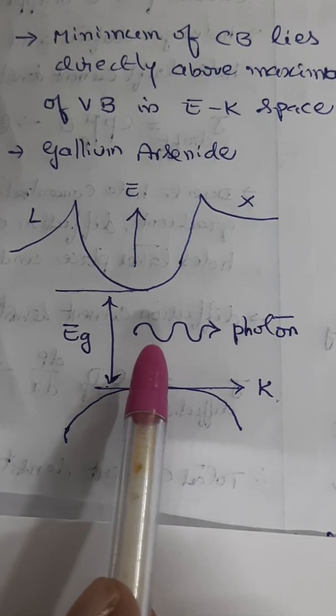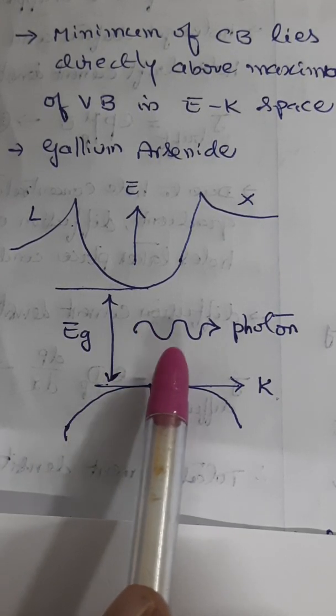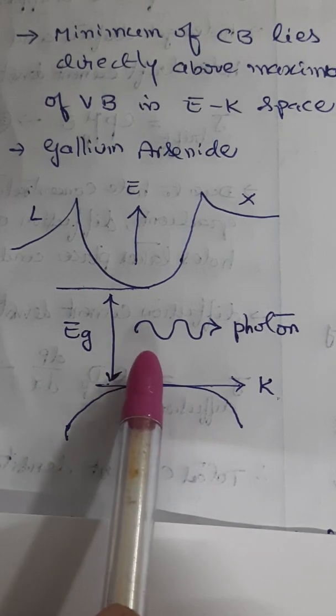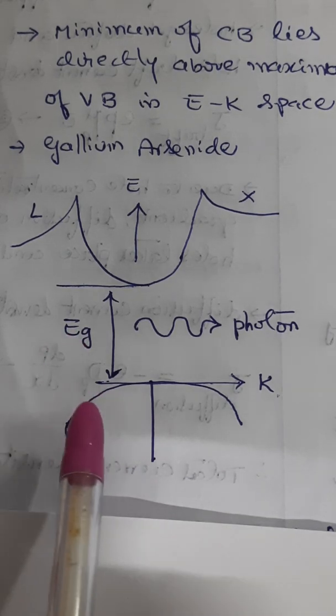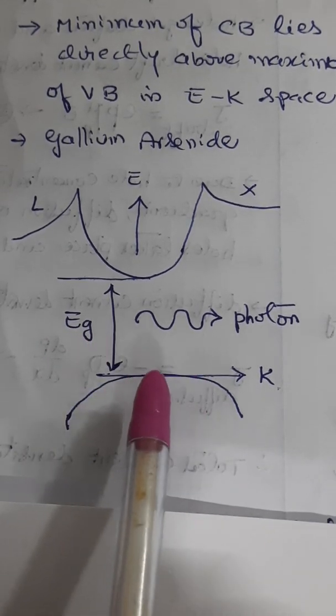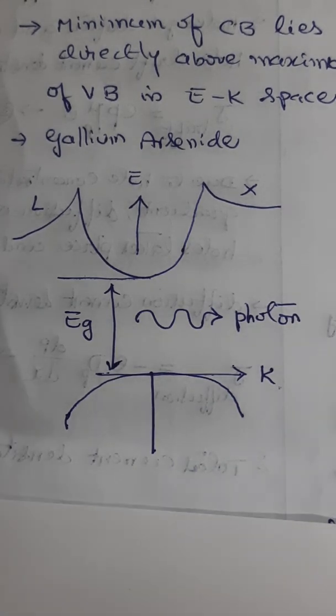So the best example of a direct band gap semiconductor is gallium arsenide, which is commonly used in laser diodes. This is about direct band gap. Let us see what is indirect band gap. It is quite opposite to direct band gap, because not all semiconductor materials have their minimum of conduction band directly above the top of the valence band in EK space. These materials are known as indirect semiconductors, for example silicon, germanium, etc.